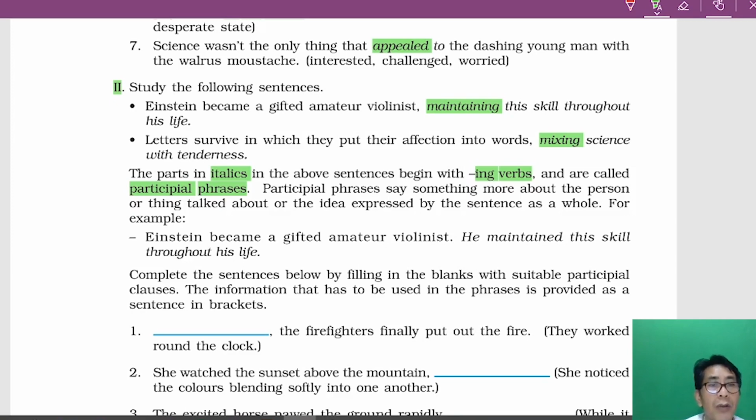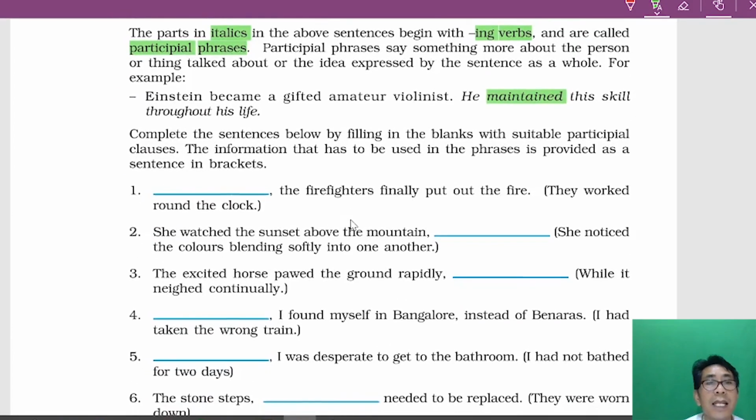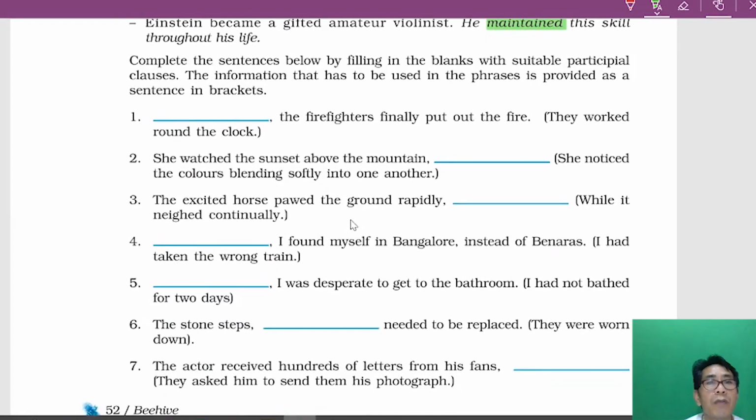Now I want you to look at this sentence. Einstein became a gifted amateur violinist. Now, instead of saying he maintained this skill throughout his life, how did they change it? They changed the word maintain. Which form is it changed into? The ing form. So, maintaining this skill throughout his life. Did you understand?